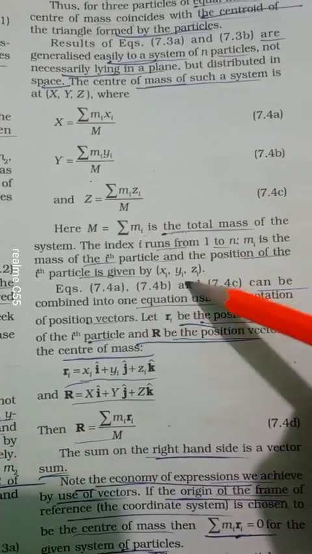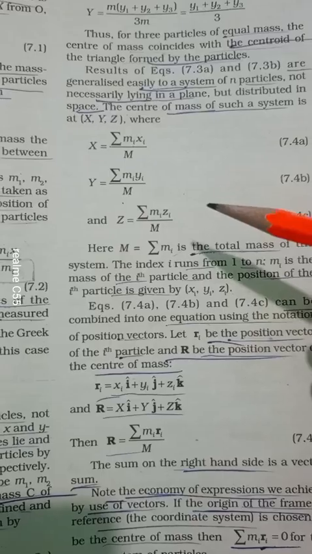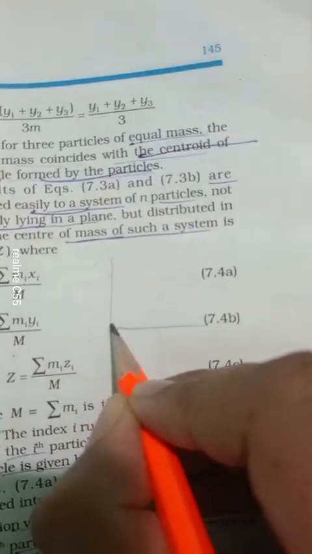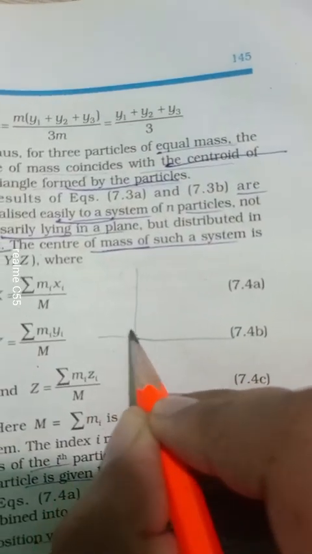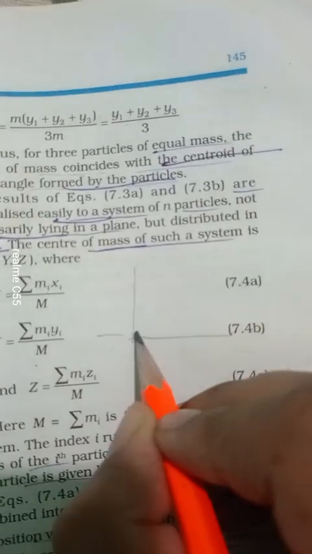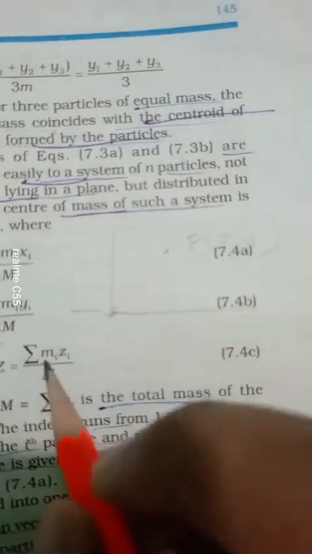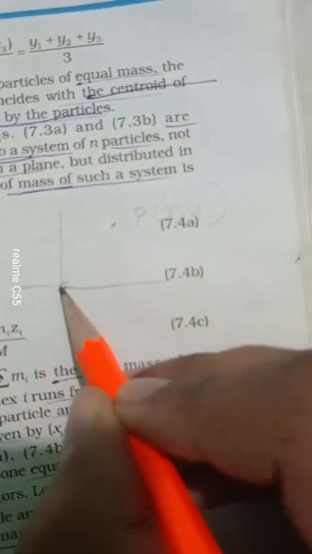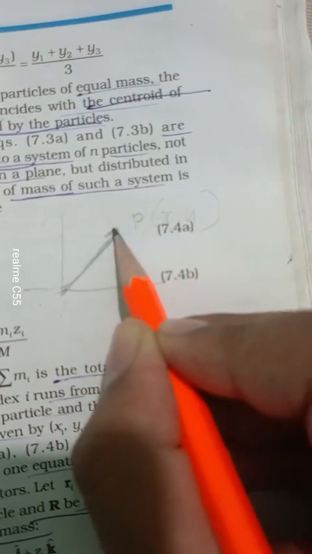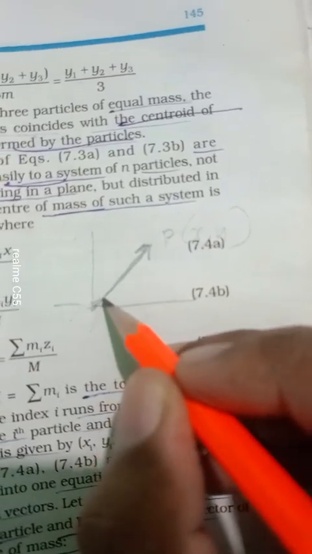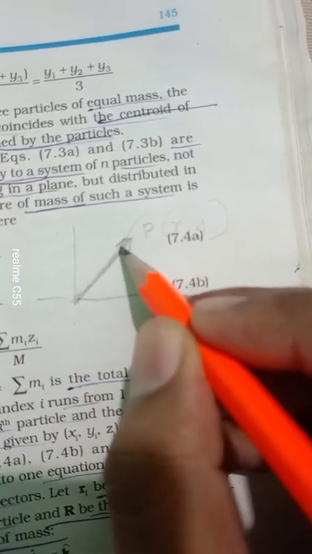And if we have this position vector r, I told you about the position vector, it was discussed in chapter number 3. A particle is there. This is the origin. This is the coordinate axis, x and y. I'm only taking x and y. This is a particle P, and x, y is the coordinate of this particle. Suppose from this origin I draw a vector. Its head is at the point P and its tail is the origin. Then this is a position vector.